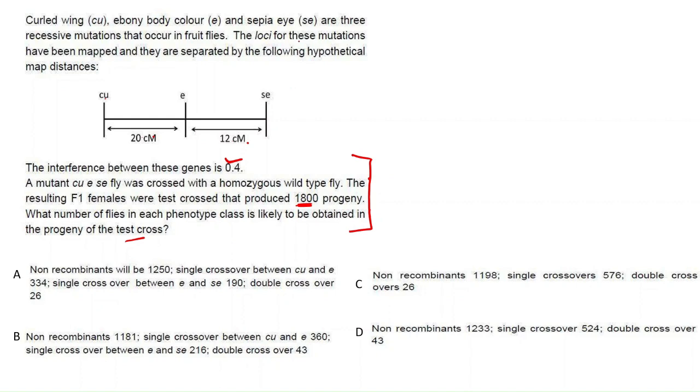When they give the gene order and gene distance, and mention that the interference is 0.4, whatever they wrote below is to identify the genetic mapping distance, or to check the interference and coincidence. So first you have to check coincidence.